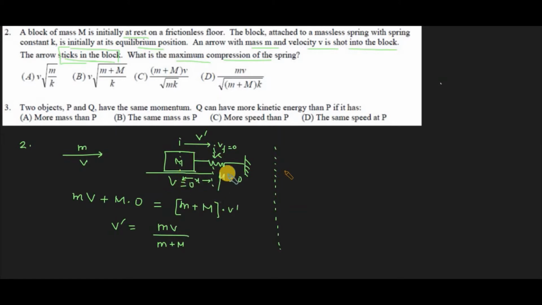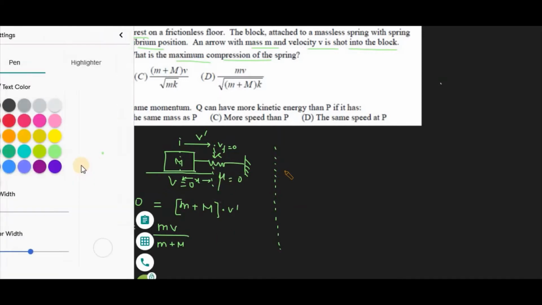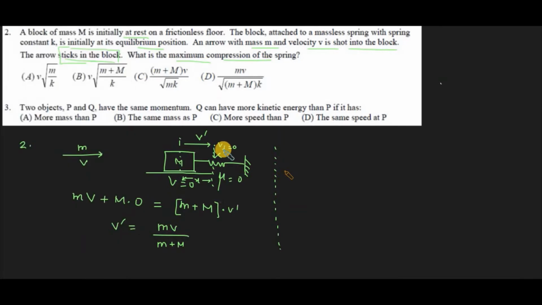I am considering the compression of the spring as x, and since the spring has compressed, it is going to store some amount of potential energy, known as the spring potential energy. Now at these two positions, we can apply the conservation of energy at position 1 and position 2, when the spring is fully compressed and the velocity of the block and arrow system becomes 0.